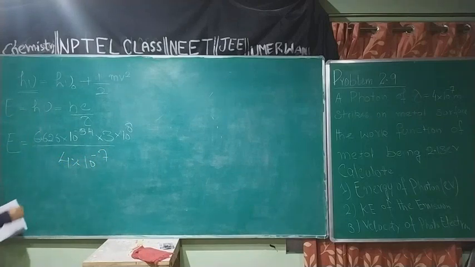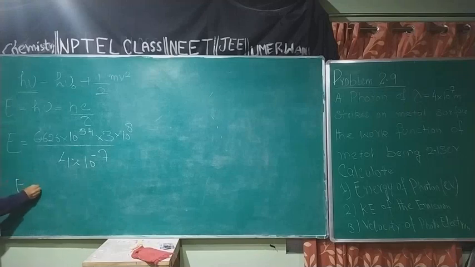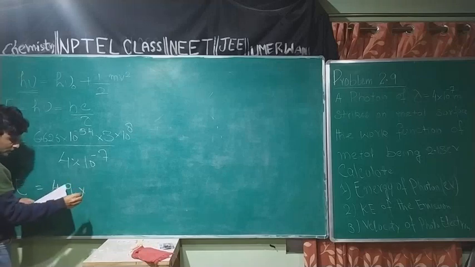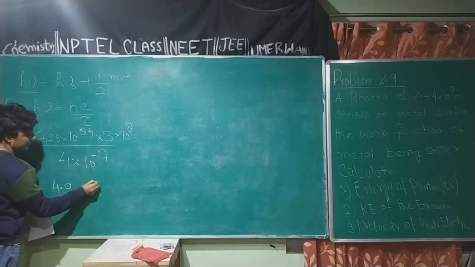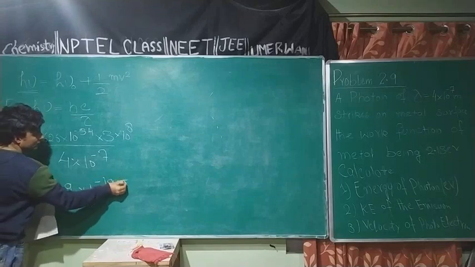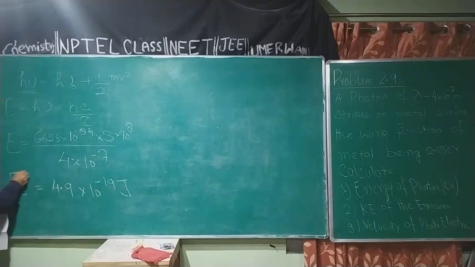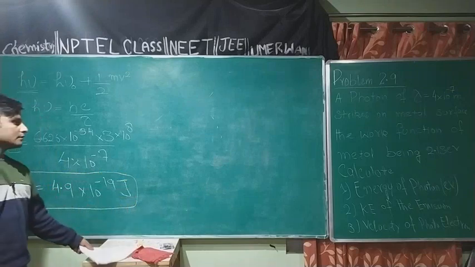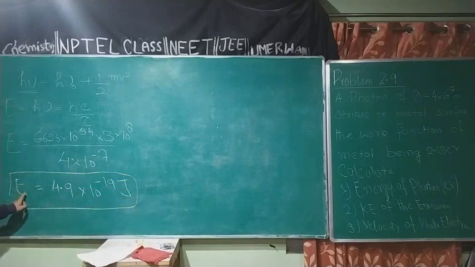and the energy comes equal to 4.9 into 10 to the power minus 19 joules. In joules, the energy comes equal to this. But I have to calculate the energy of the incident photon in terms of electron volt.